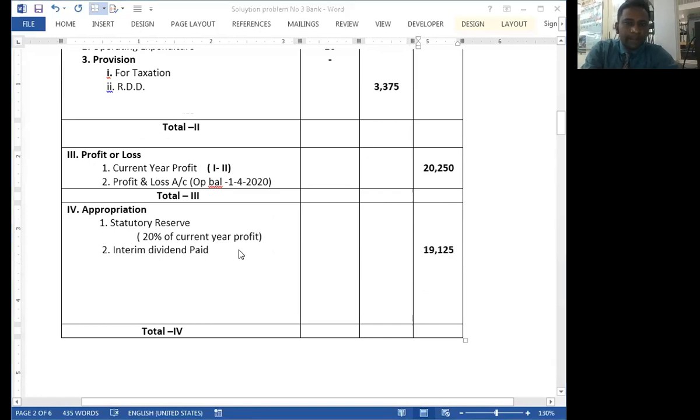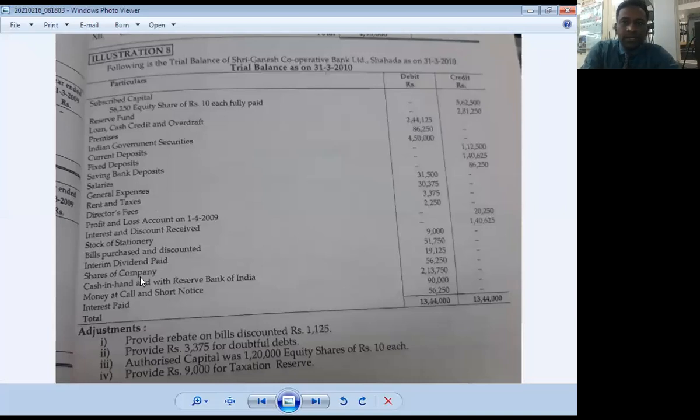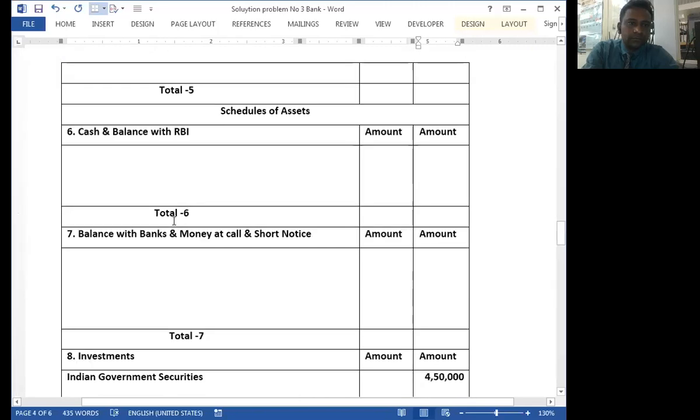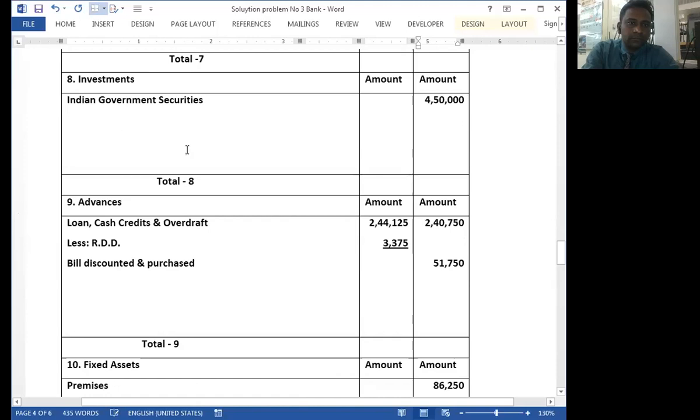Okay. Then next item is shares of company, 56,250. It is the investment. Shares in company, 56,250.